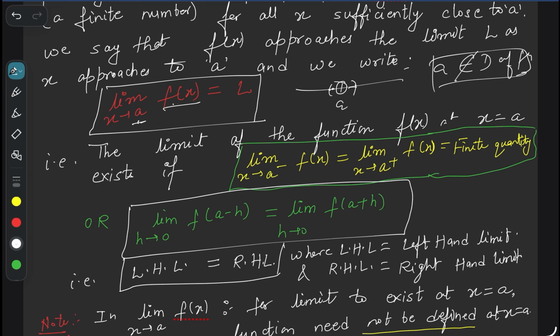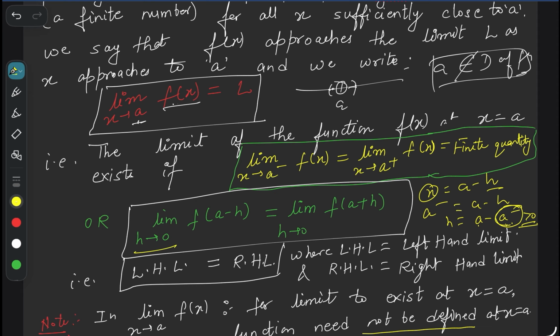Whenever you put x equal to a minus h, h is going to 0 and x equal to what? a minus, which is equal to a minus h. Now set this h on this side and this on the other side. So h equal to what? This h comes to this side, so a minus x, and we know x is very slightly less than a, so a minus x, very slightly less than a, means what? We will get greater than 0, a little bit, a very small number, got it? So that number h is going to 0.